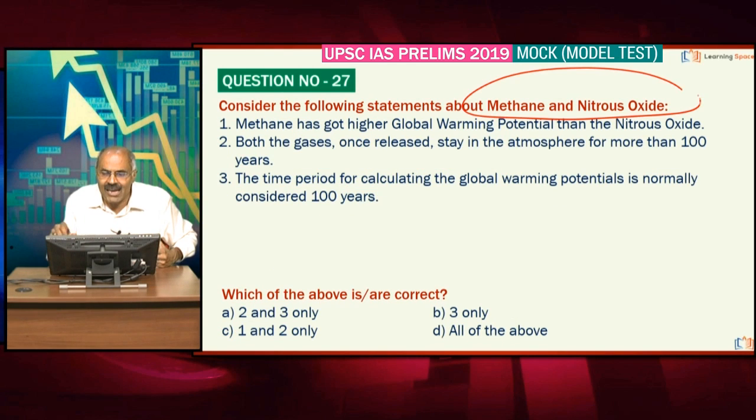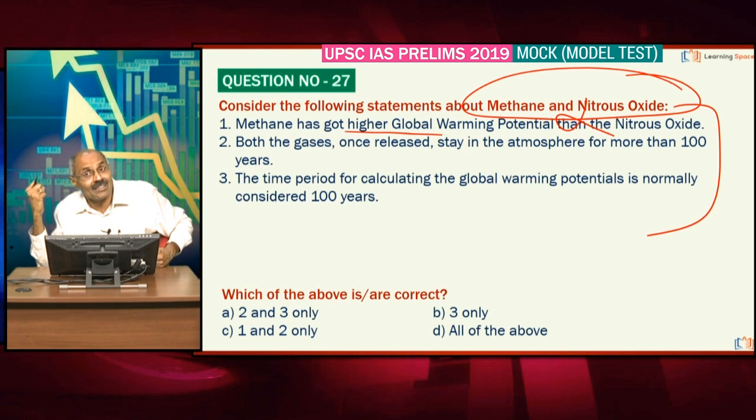Then methane and nitrous oxide. Friends, this type of thing is very important from your examination perspective. And with regard to greenhouse gases, I will cover in the ecology and environment lecture in detail about various greenhouse gases which are in the news. Methane has got higher global warming potential than nitrous oxide is wrong. Nitrous oxide has got higher greenhouse gas potential than methane.